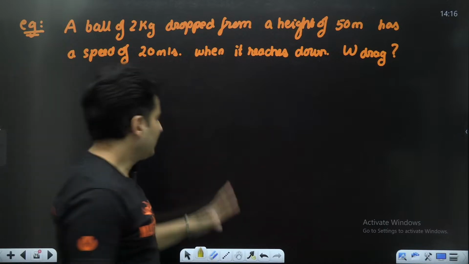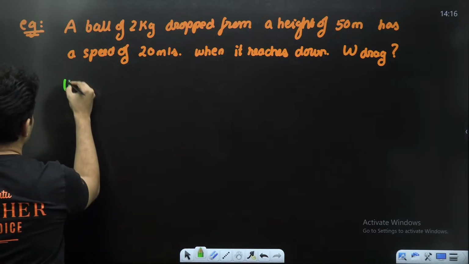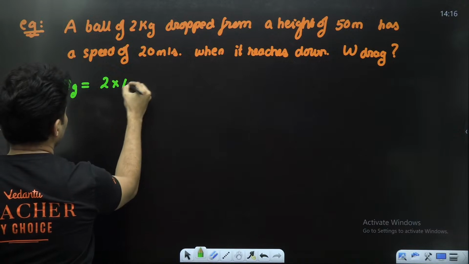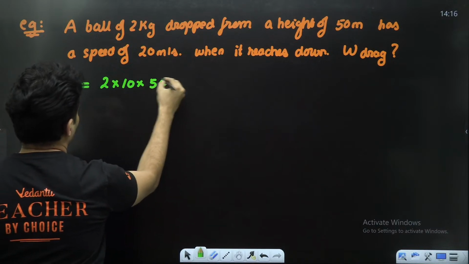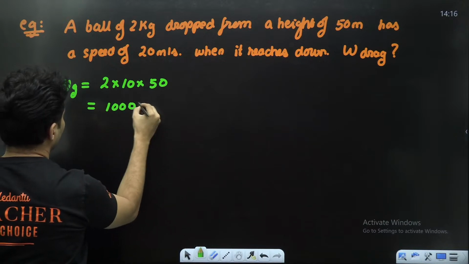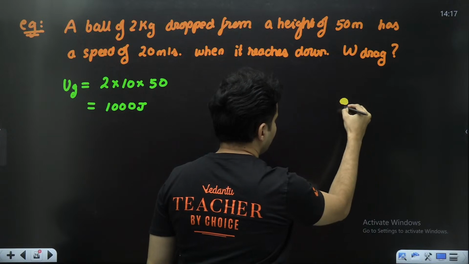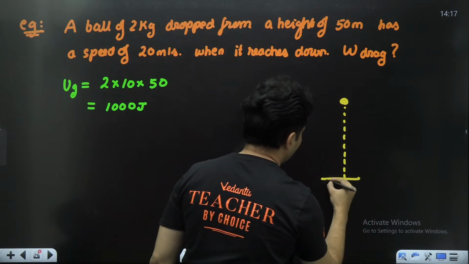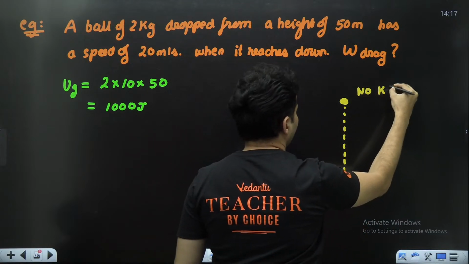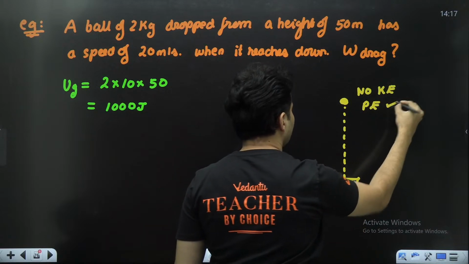Okay. Now see guys, what is different in this problem is the gravitational potential energy: it will be m into g into height, 2 into 50 is 100, 100 into 10 is basically 1000 joules. Which means this ball over here, at the top, has no kinetic energy, but potential energy is there.